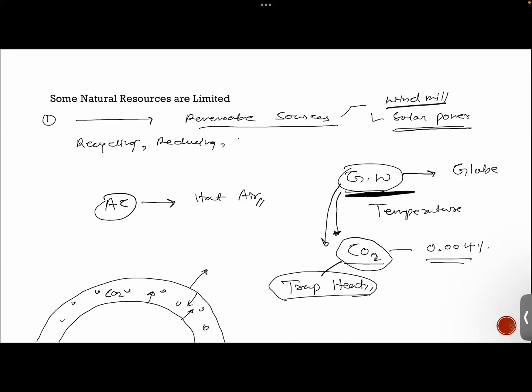So we need to switch to renewable sources of energy. What will happen if you switch to solar power plants? You will no longer need to burn coal for electricity production. If you burn lesser coal, carbon dioxide will not be released into the atmosphere, hence the heat will not increase, right guys? The resources are limited, and we need to adopt alternate means of energy production so that we will be able to protect our environment.